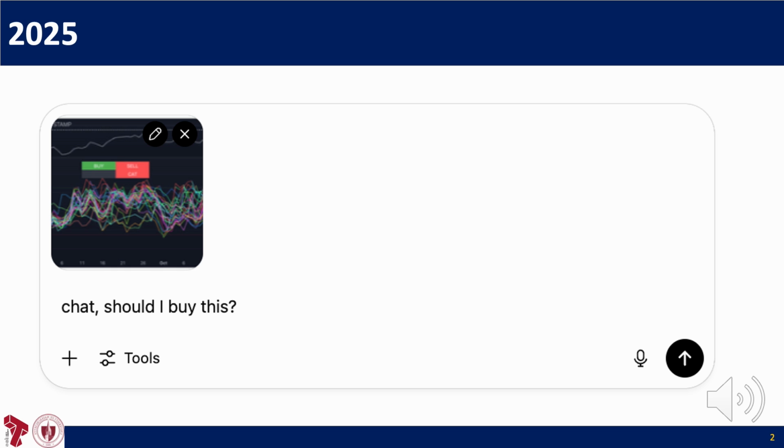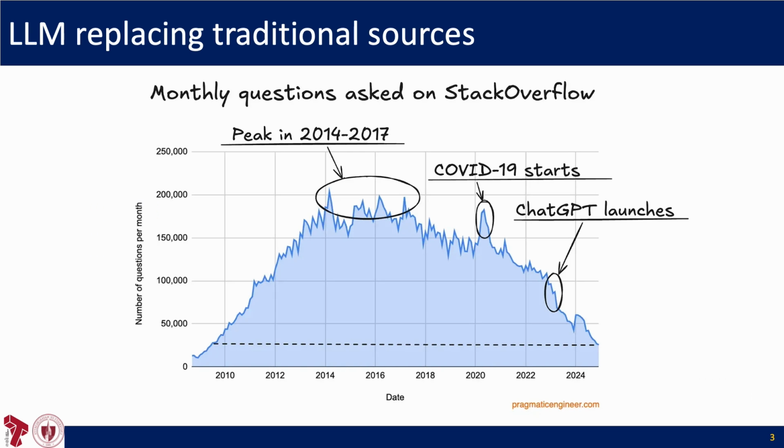We can just ask an LLM and expect it to generate accurate and objective content. We throw an image into an LLM and wait for its interpretation, and it does a good job most of the time. It almost seems like the interpretation is no longer separate from the content. And it is a fact that LLMs are replacing traditional sources, which means that the models are gradually taking over the job of explaining and interpreting the world.